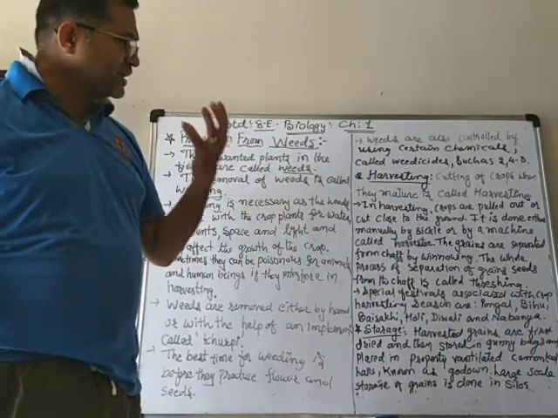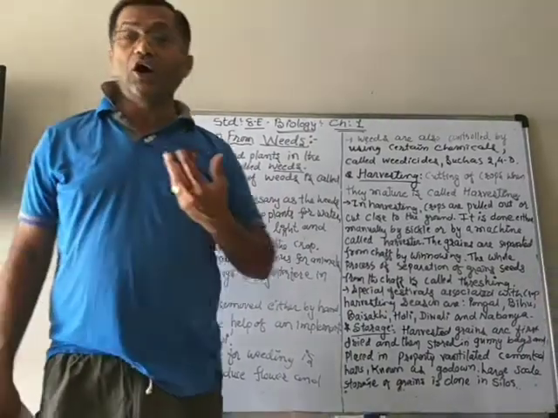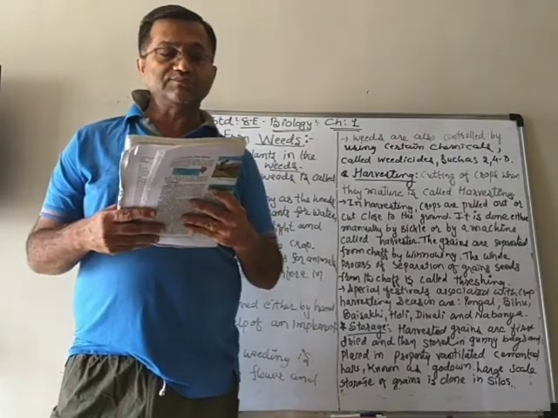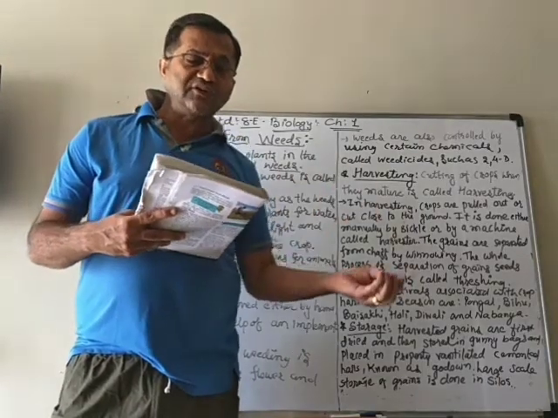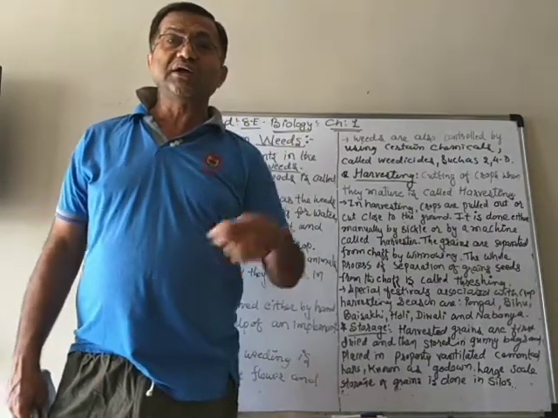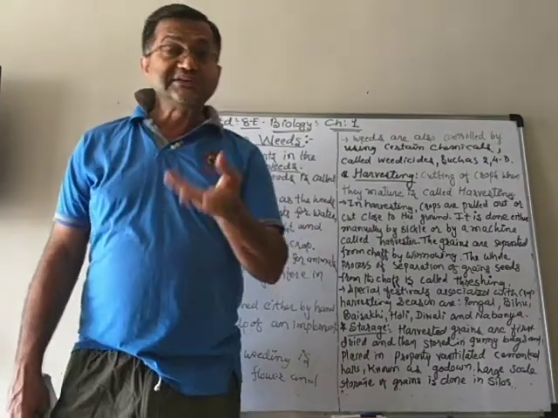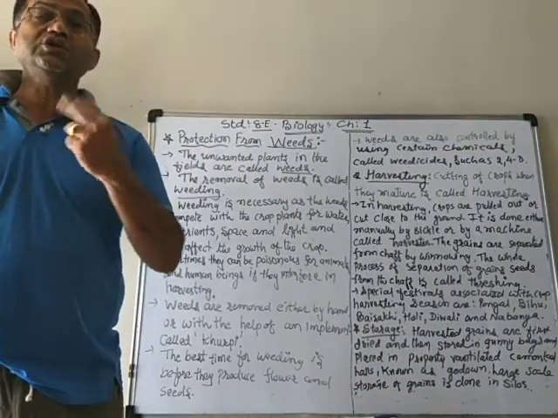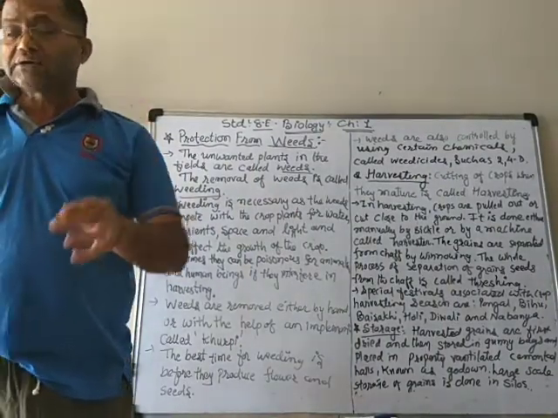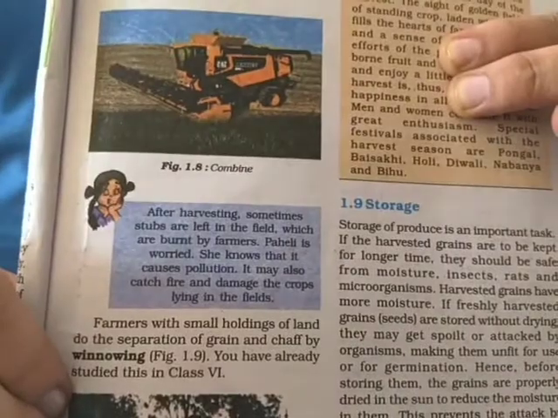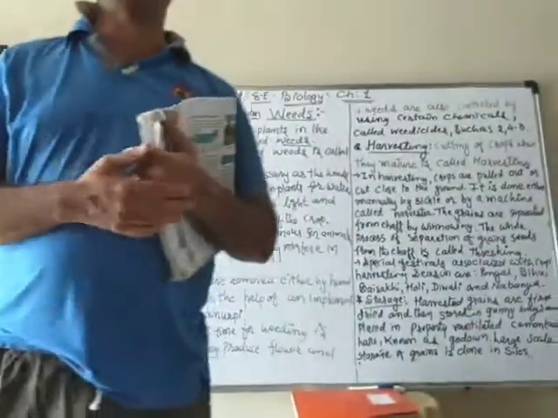Then sometimes threshers are also used, or there is a machine known as the combine machine. Combine is actually a harvester and thresher. It does both things together, cutting the crops and separating the grains. So this 2-in-1 machine is known as the combine machine, which is also shown here in the figure. Why combine?